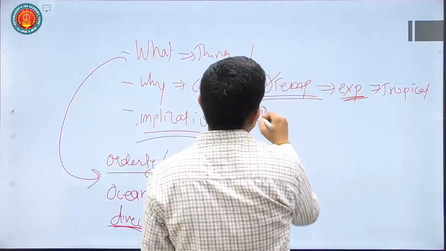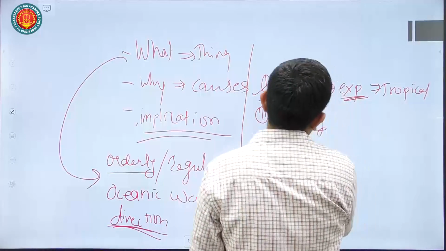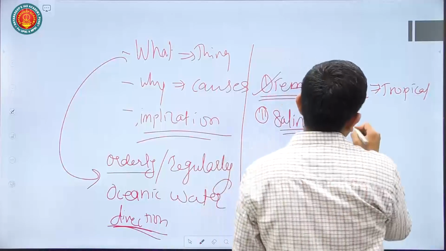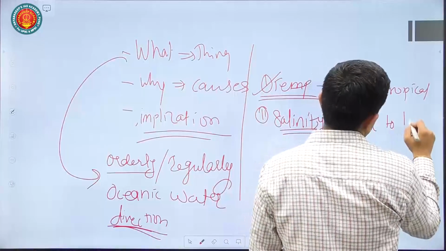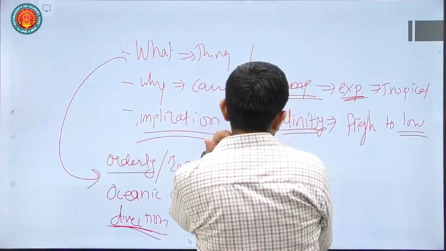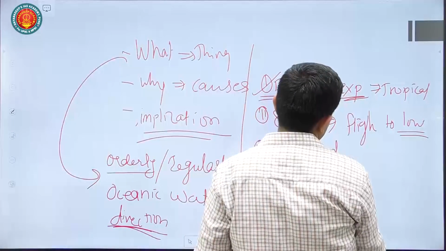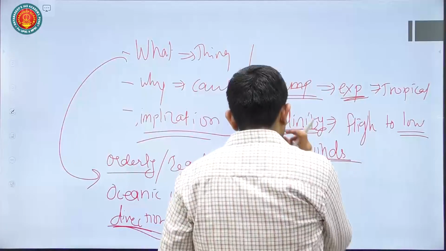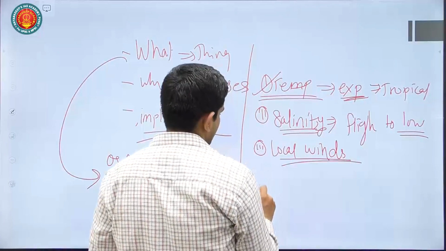Then you can also talk about salinity. There is a flow from high saline area towards low saline area. Okay, so that also factor you can mention. Then you can mention about local winds that are also responsible for setting up of the acceleration for the speed of oceanic currents.